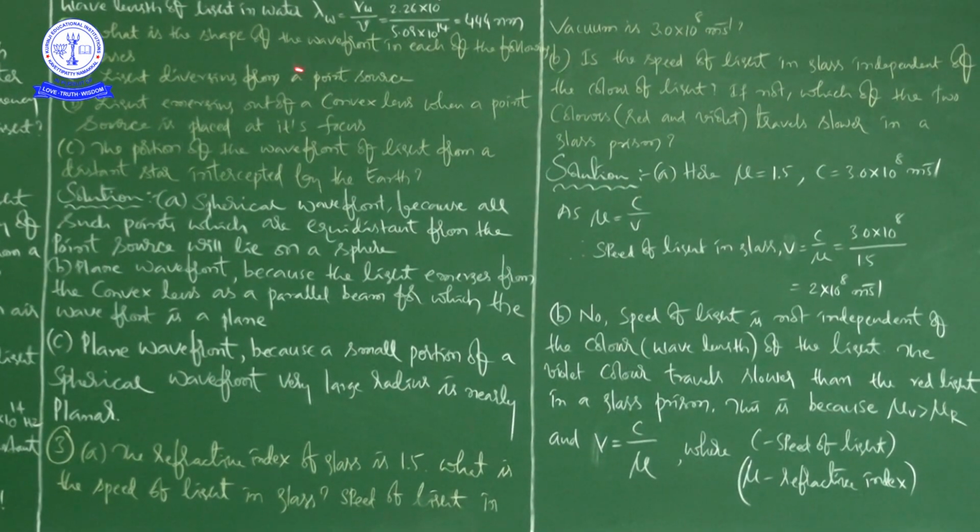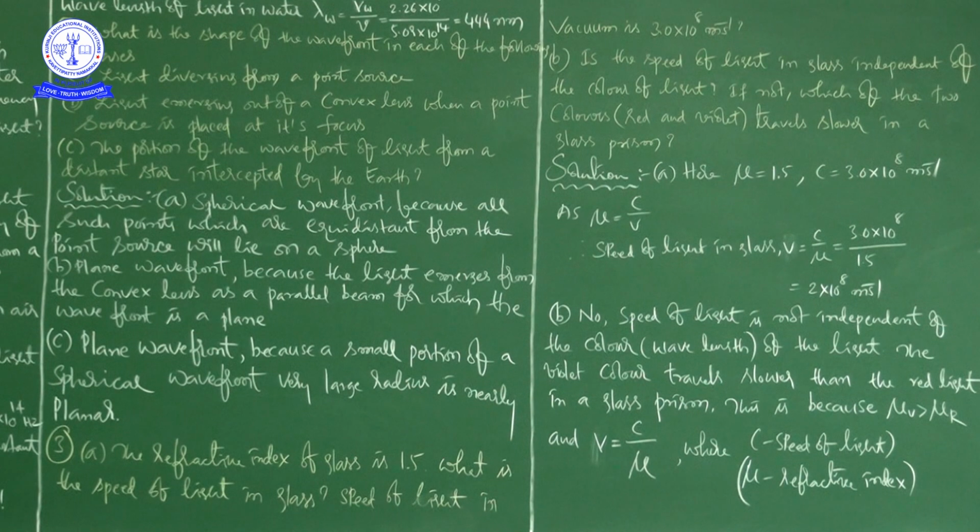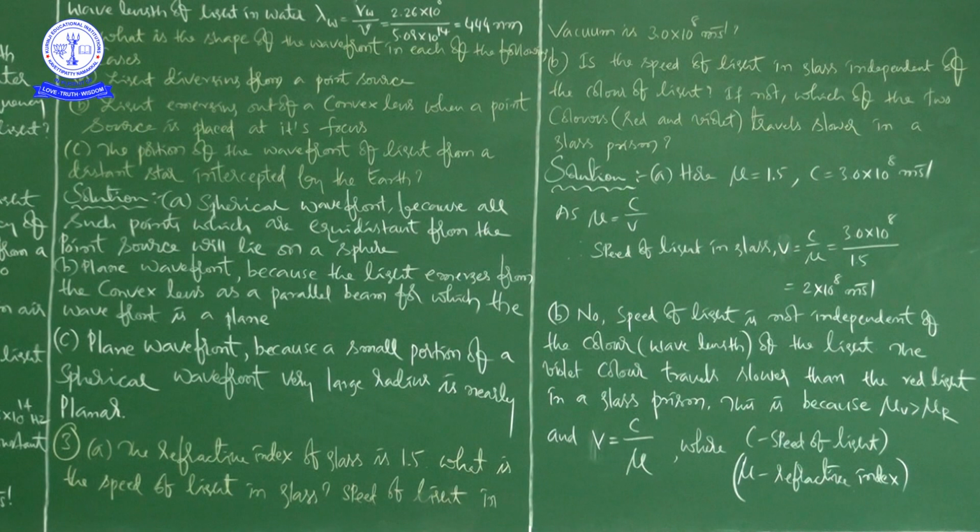What is the shape of the wavefront in each of the following cases, right? Very good question. This is important for us. This question makes us conceptually stronger. The first case, A, is light diverging from a point source, and B is light emerging out of a convex lens when a point source is placed at its focus.